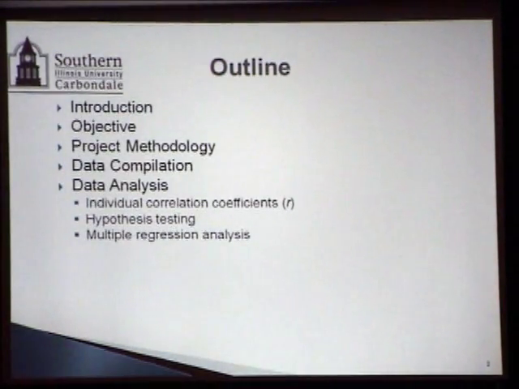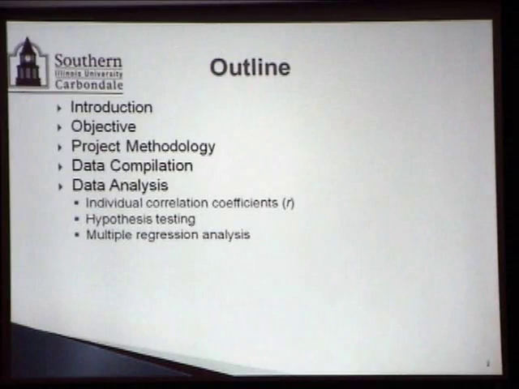First of all, we tried individual correlation coefficients, which develop a one-to-one correlation between one contaminant and one specific birth defect. But whatever that R gives is based on the sample data that we looked at. Based on those sample R values, we did hypothesis testing to check the statistical significance of the correlation.